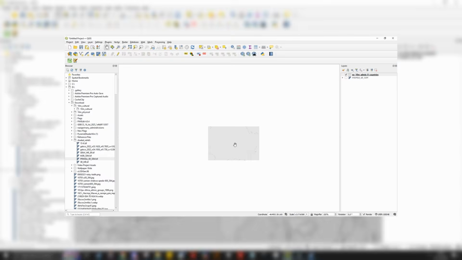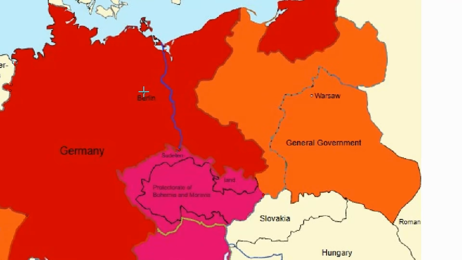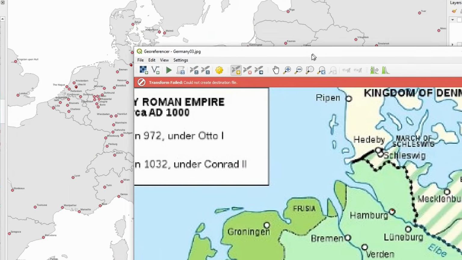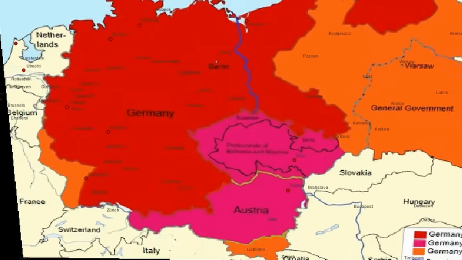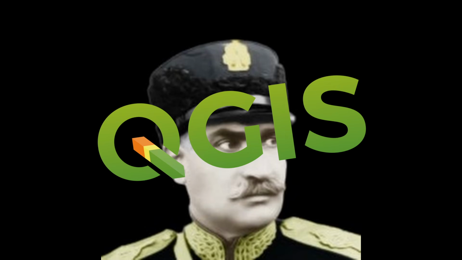Want to make a map detailing the interstates across America? You can do that. Need a map of Eurasia but can't find it in David Rumsey? QGIS has you covered. Want to reference your big Germany map with another big Germany map that's also based on another big Germany map? Sure, why not? So yes, if you have a problem that neither David Rumsey nor Google can solve, QGIS has got you covered. Anyway, with that out of the way, here's how to.